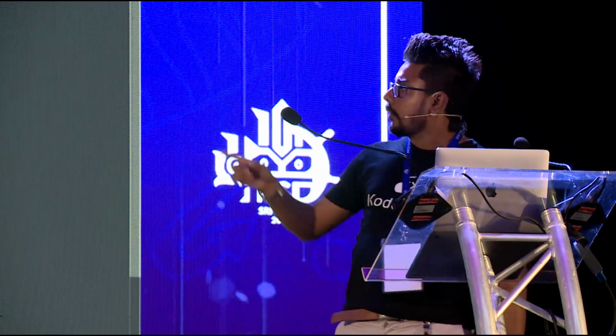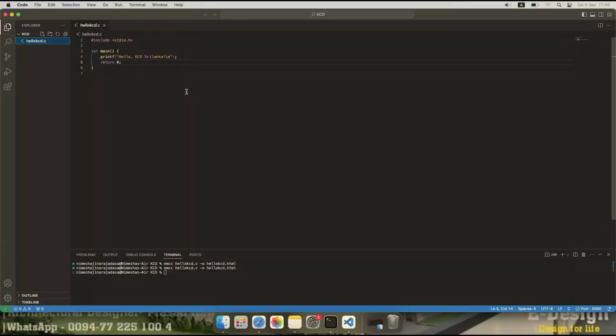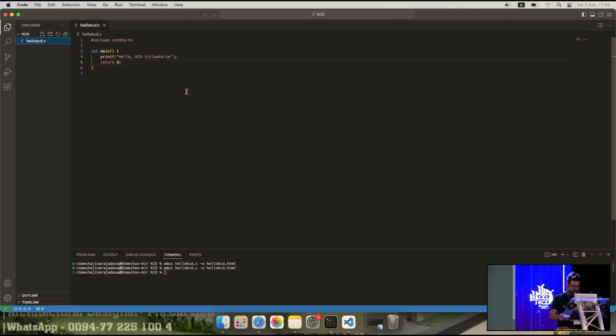Okay. We've got Visual Studio Code open here. This is the simple C program which prints hello KCD Sri Lanka. What I'm going to do is run emcc hello KCD.c. This is the source program, and the output is going to be an HTML file, a .html file, right? Not just an executable as we see in normal C program execution, right? So I am hitting enter.